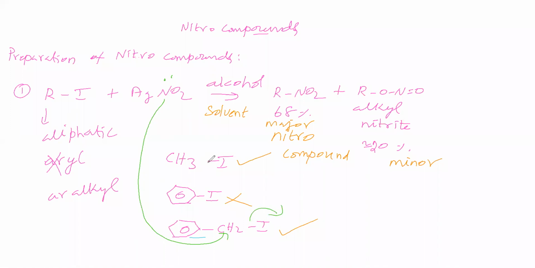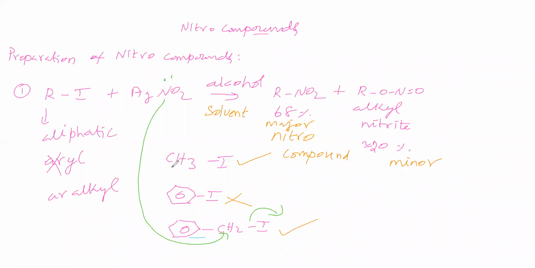Here a single bond is there. Here resonance is not possible between iodine and phenyl. Between iodine and phenyl, no resonance, because two single bonds are there, therefore no conjugation, so no resonance. So between this carbon and iodine, it is a single bond, therefore this is undergoing nucleophilic substitution. So in this nucleophilic substitution, this aryl halide is not undergoing nucleophilic substitution.